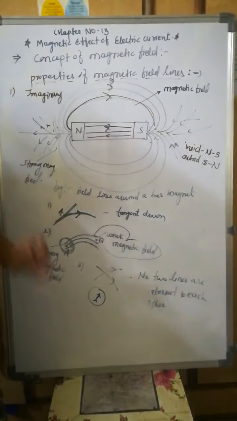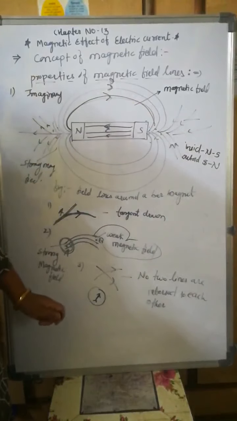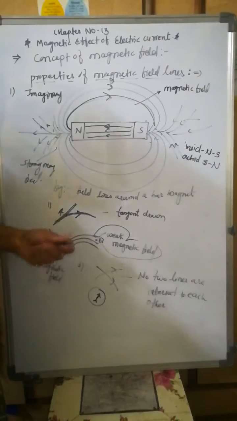The last property is that magnetic field lines do not intersect with each other.